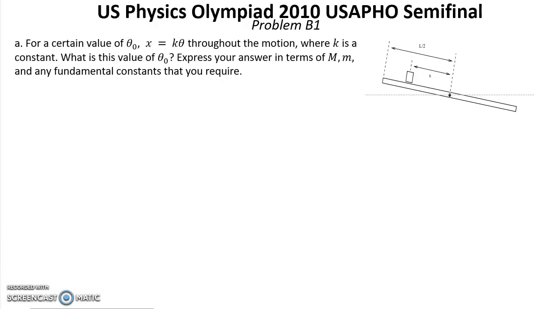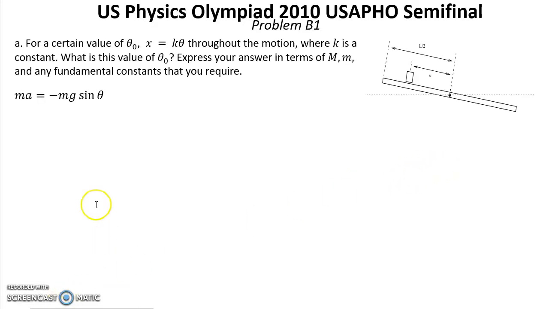Question A. For a certain value of θ0, x equals kθ throughout the motion, where k is a constant. What is the value of θ0? Express your answer in terms of M, m, and any fundamental constants that you require. So first let's write equations of motion for the block and our plank.